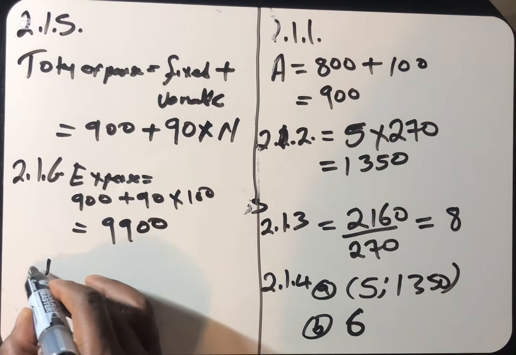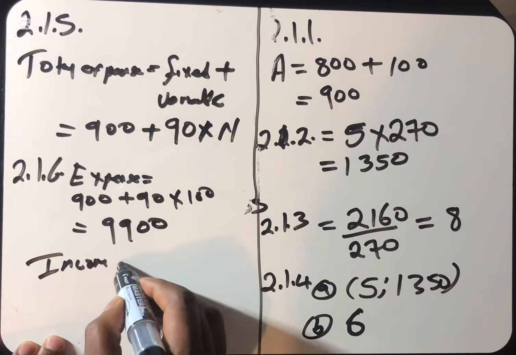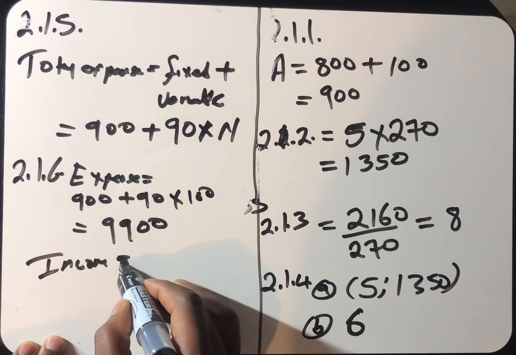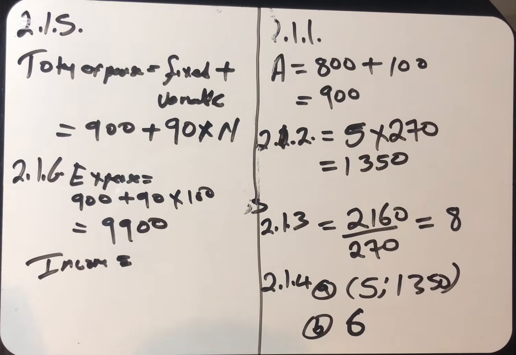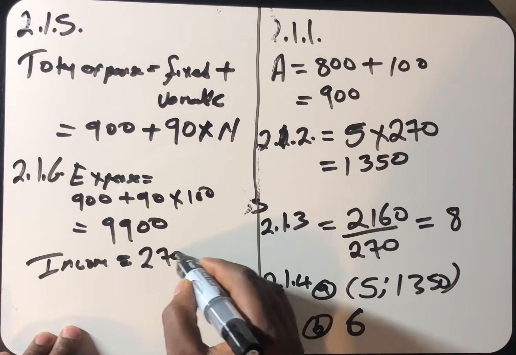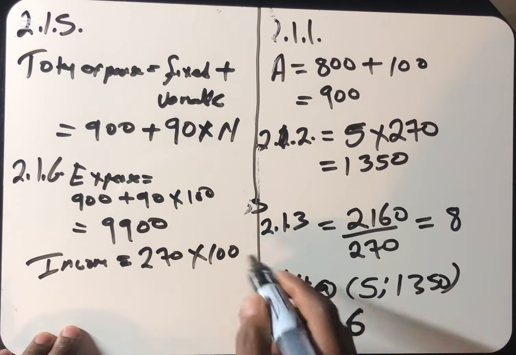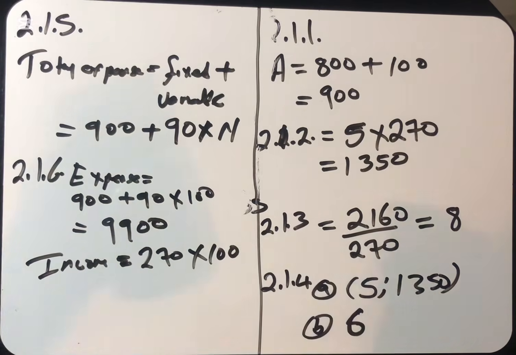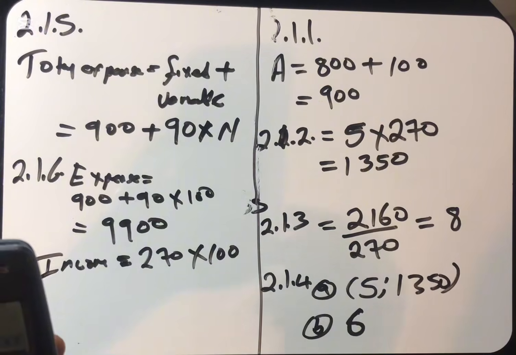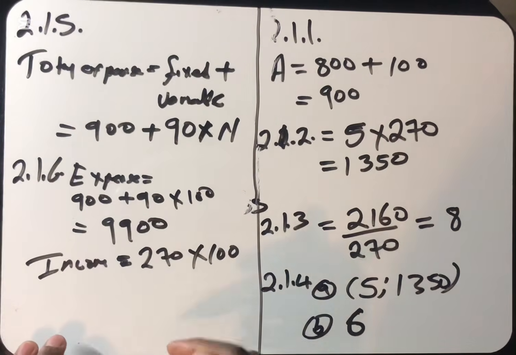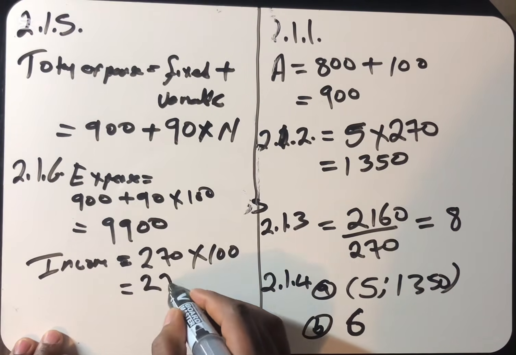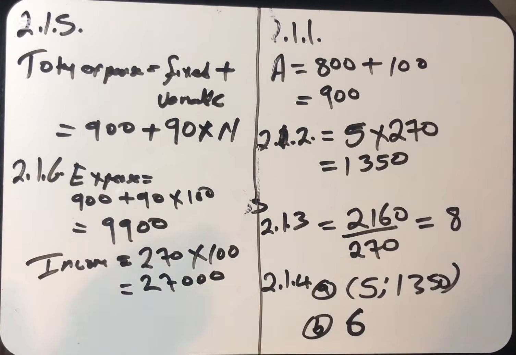So let's look at the income now. The income of 100 belts. How much is she selling one belt for? We said it is 270 multiplied by 100. 270 multiplied by 100 is equal to 27,000. She's making 27,000. The income is 27,000 from selling 100 belts.